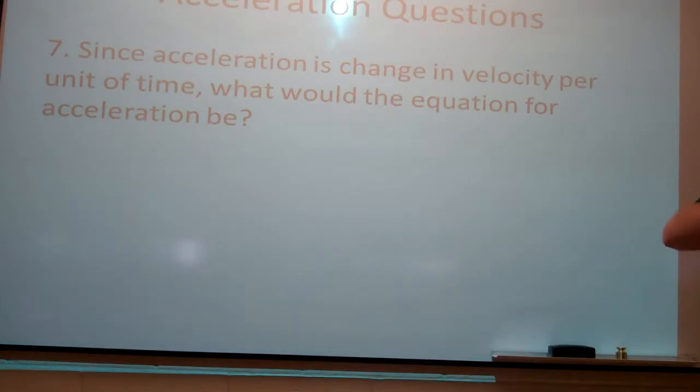Change in what over time, John? Delta V over T. So it's change in velocity over time, and delta V is usually going to be final velocity minus initial velocity.